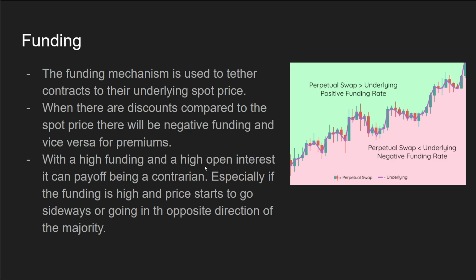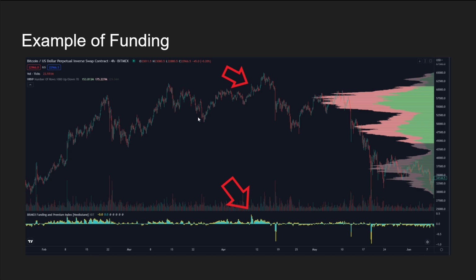With a high funding and a high open interest, it can pay off being a contrarian, especially if the funding is high and price starts to go sideways or going in the opposite direction of the majority. And here, it's so beautiful, this graph. I couldn't even think of it. Found it online. Anyway, if there's discounts, there's a negative funding rate. If there's premiums, there's a positive funding rate. Very nice, visually explained over there.